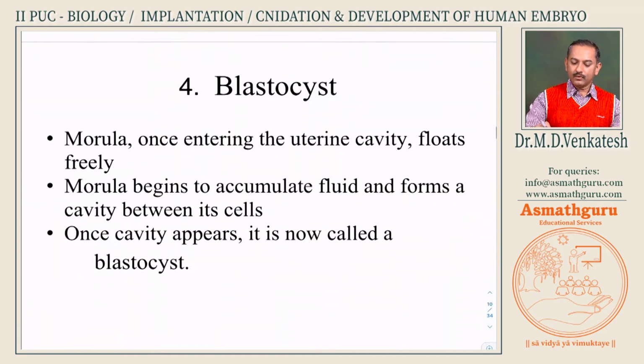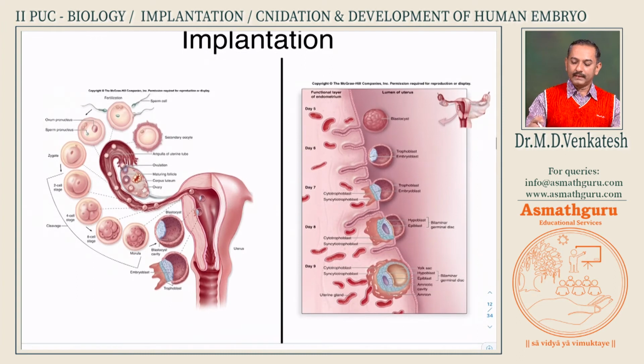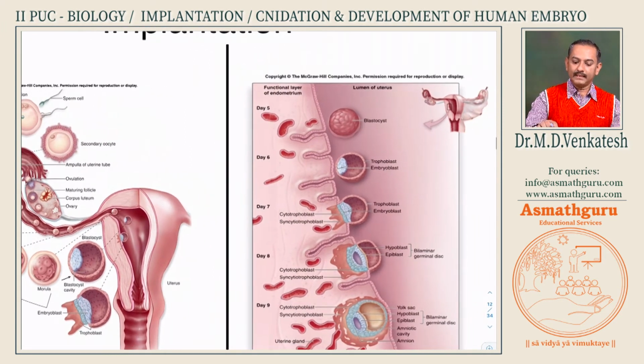Now this blastocyst, which I have already told you about, is getting implanted. How does this implantation happen? Now you can see this picture. Here the blastocyst is completely present as a hollow ball of cells. This is the blastocoel and these are the embryoblast.